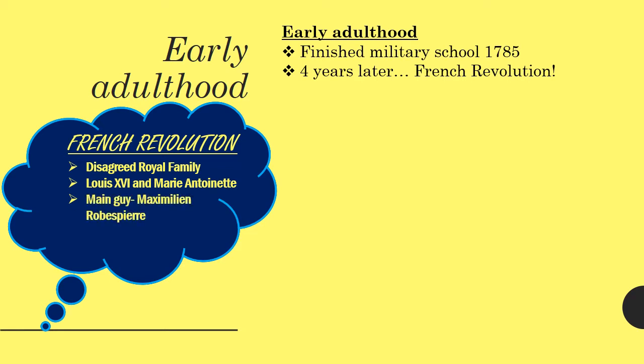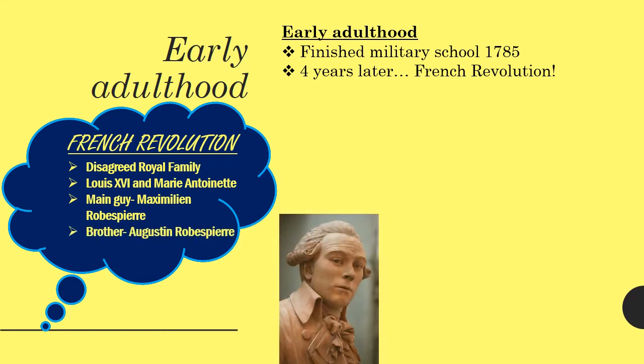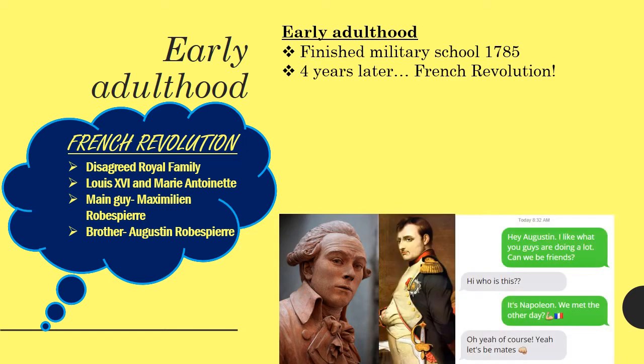Ew. Now, the main guy behind this was a man named Maximilien Robespierre. What a cool name. He also had a brother involved called Augustin Robespierre, who Napoleon became good friends with, as you can see.